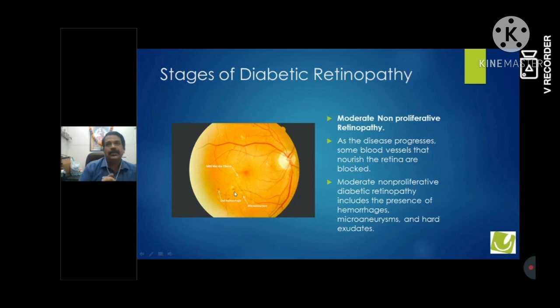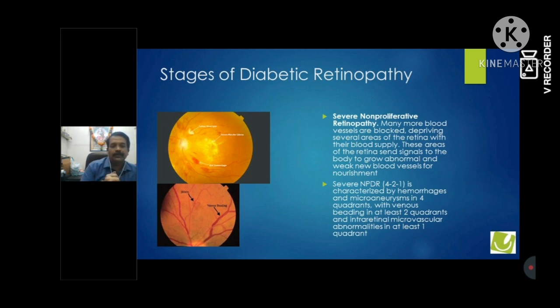So actually the first stage is that there is thinning of the vessel and then it comes out like a balloon. This is a microaneurysm. In the second stage, that microaneurysm bursts, and a little blood comes out in these areas. Not only blood comes out, along with the blood there is protein and lipid molecules that also come out and stay on the retina, forming hard exudates.